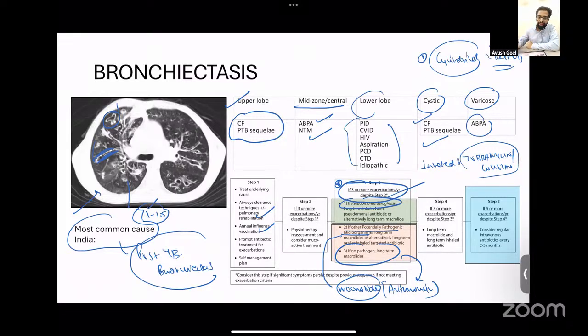If despite this, the patient is having exacerbations, then you can give a combination of the two. And if the patient is having 5 or more exacerbations despite doing all of these, then you can give the patient cyclical IV antibiotics. So please remember, for Pseudomonas, you have inhaled tobramycin or colistin if the patient is having recurrent exacerbations.